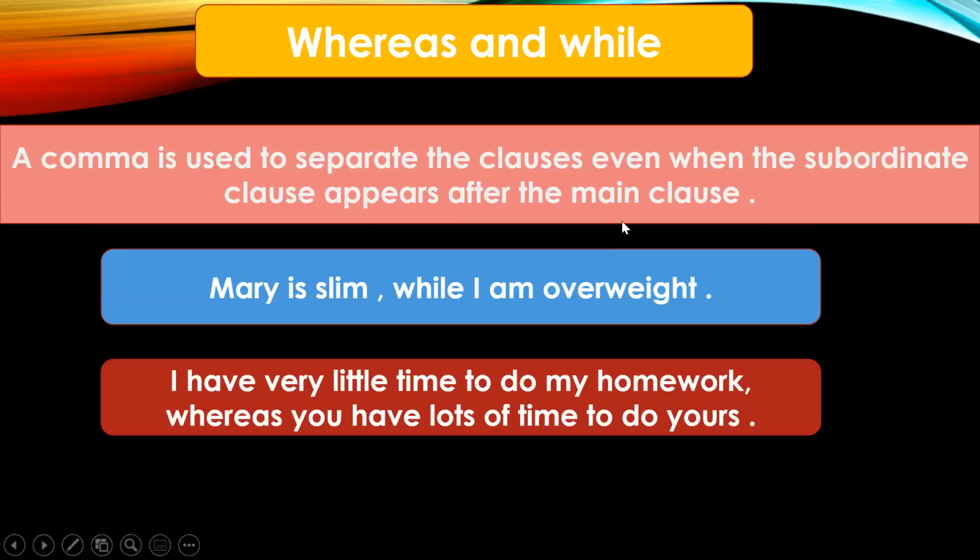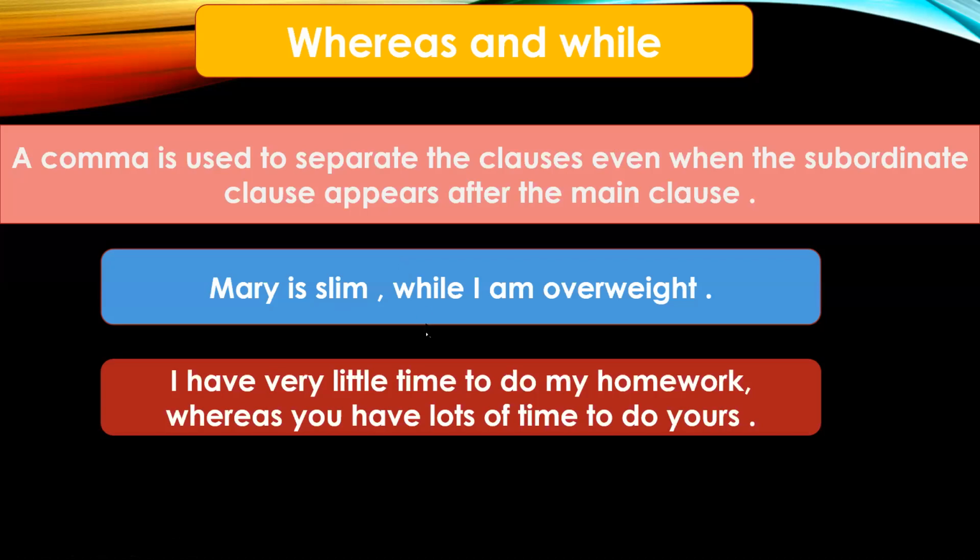Now, in case of whereas and while, I told you whereas and while are subordinating conjunctions which are also used to indicate concession or contrast. Two opposite things are indicated by whereas and while also. So a comma is used to separate the clauses even when the subordinate clause appears after the main clause. So this is an exception. In case of whereas and while, you will put a comma even if the adverb clause is appearing after the main clause.